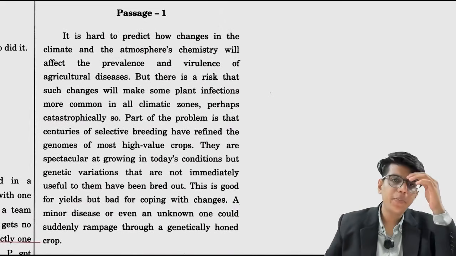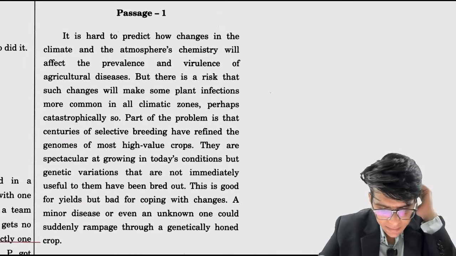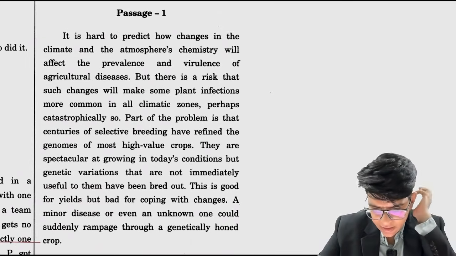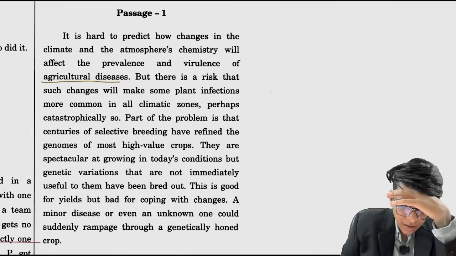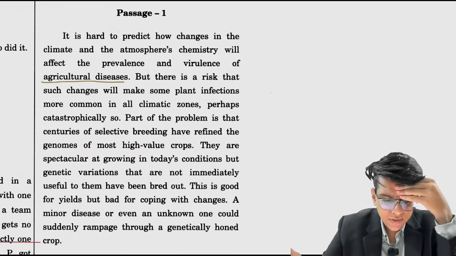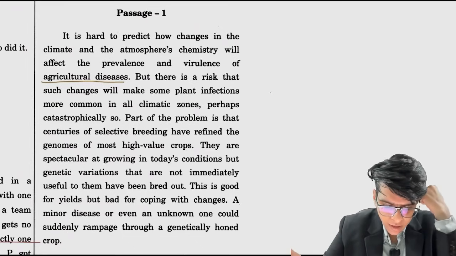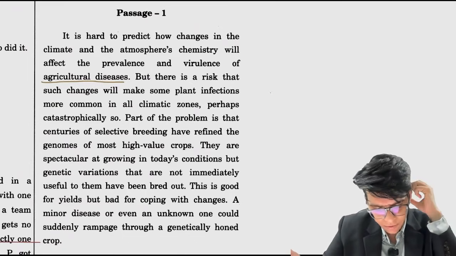It is hard to predict how changes in the climate and the atmosphere's chemistry will affect the prevalence and virulence of agricultural diseases. But there is a risk that such changes will make some plant infections more common in all climatic zones, perhaps catastrophically so.